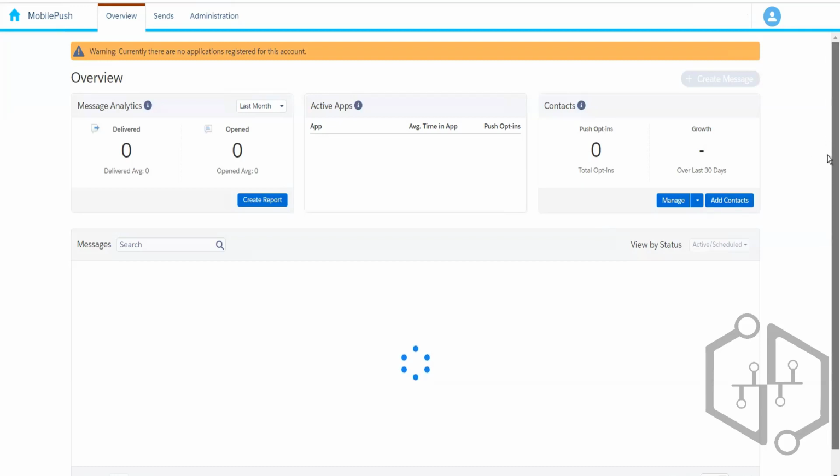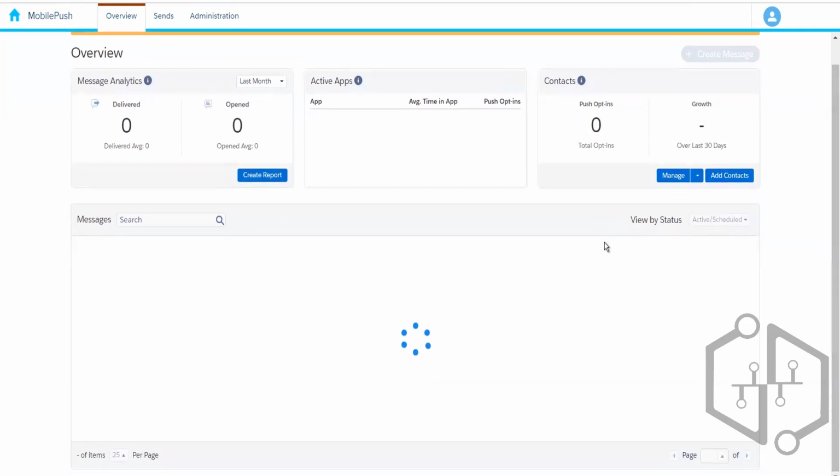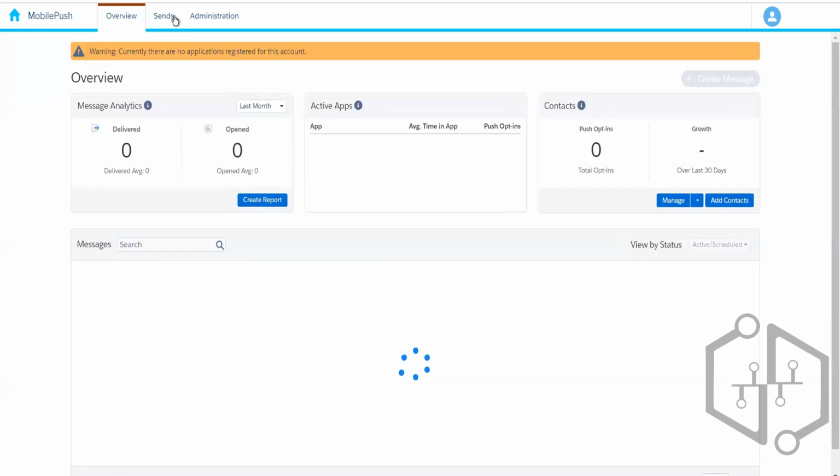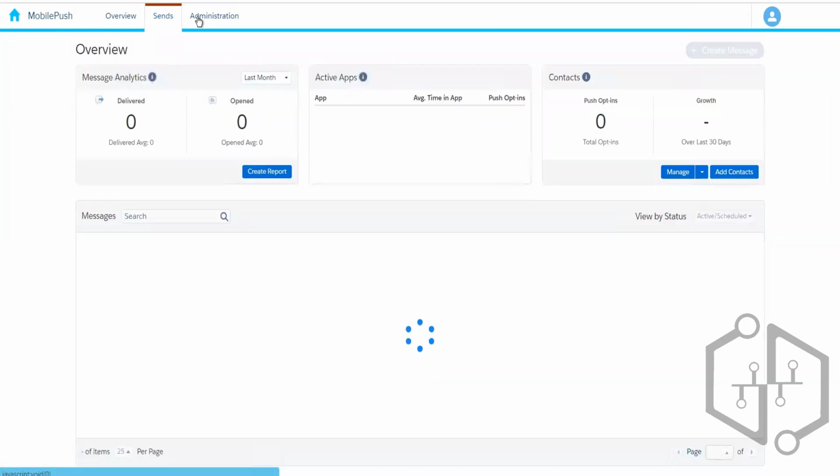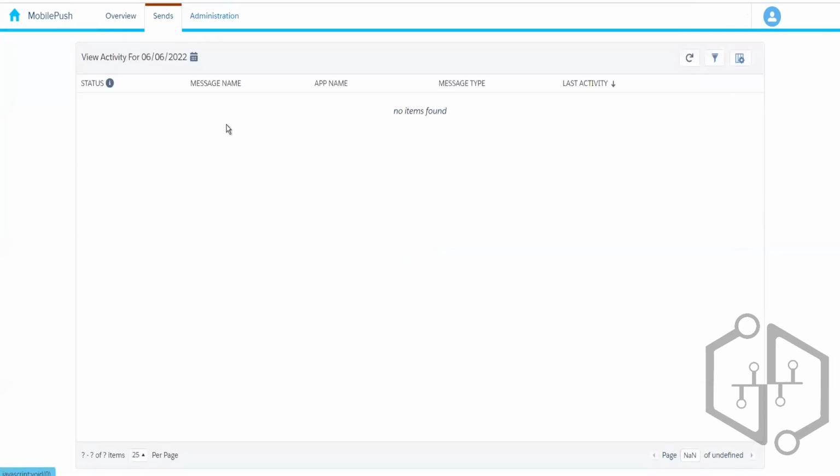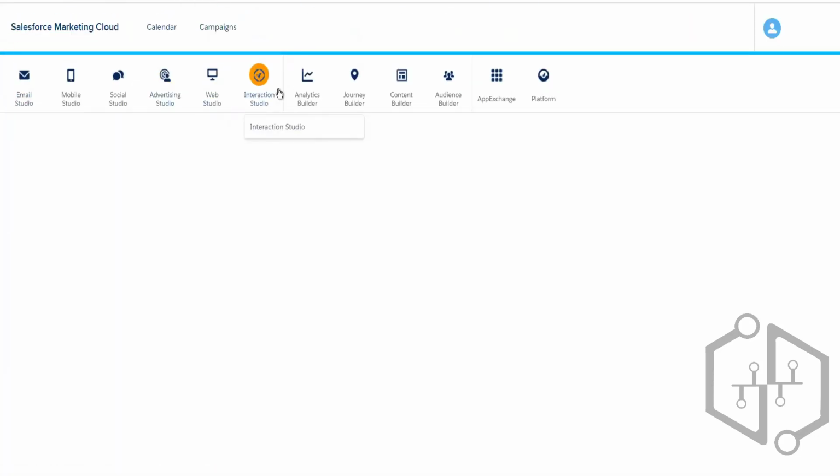And then we have the context. So it says total opt-ins, and then we go through our last 30 days, and the different push notifications that we have created over here. So we need to register one app, and we need to basically associate one app with the account so that we can send the notification. So let's see how we can create the push notification in Content Builder.